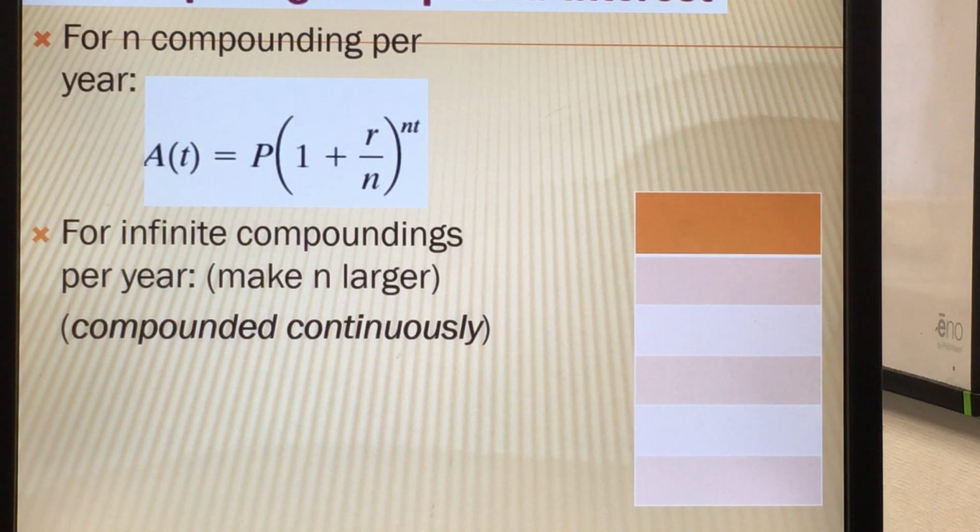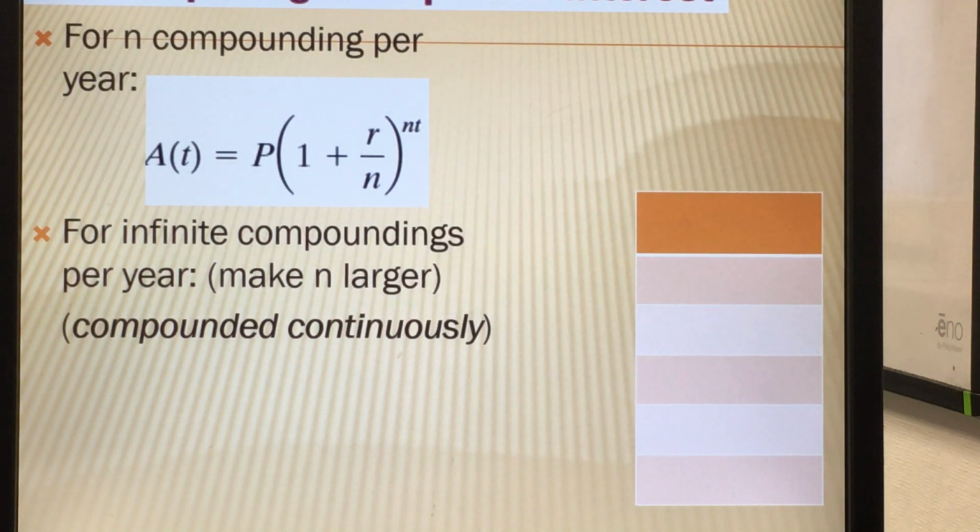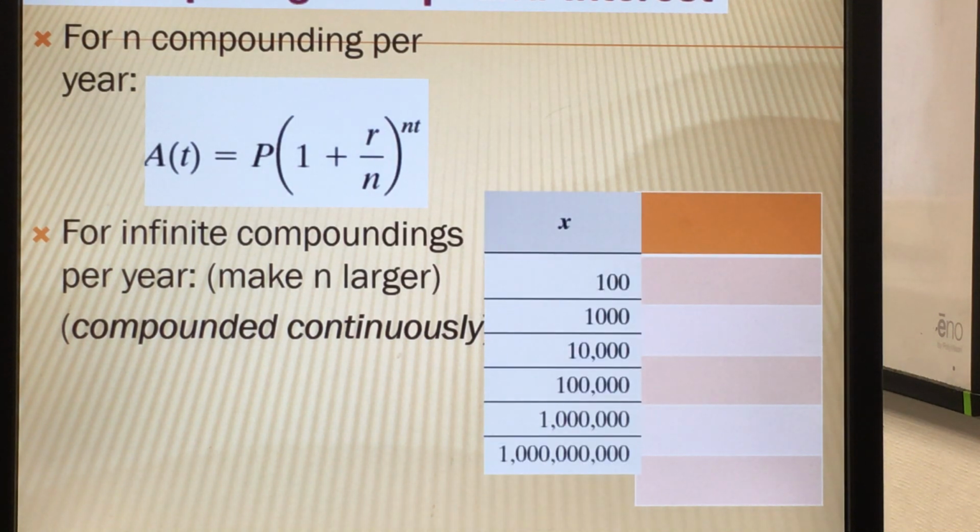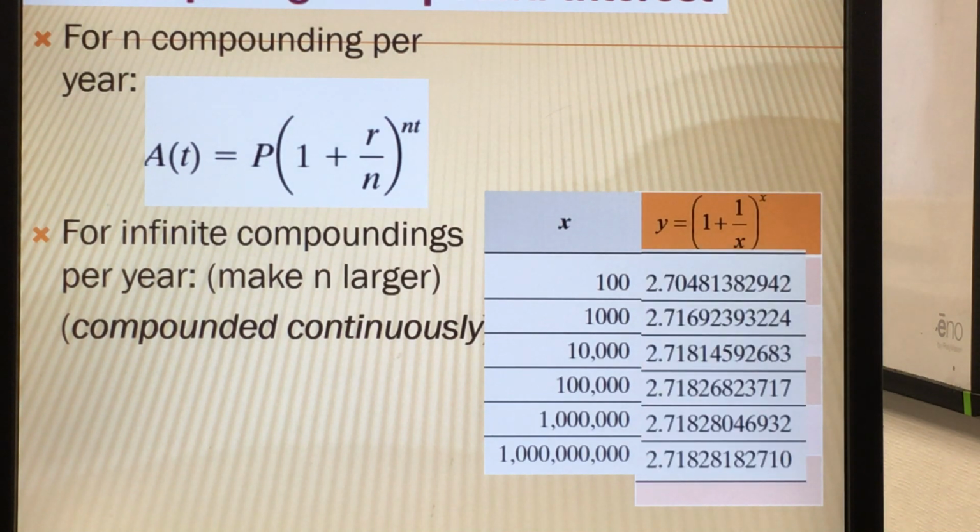So what happens is, for more frequent compounding per year, it could be twice a year, 3 times a year, quarterly, which means 4 times a year. It could also be once a month, so that would be 12 times a year. And if you keep doing that, making the number n larger and larger and larger, the expression inside the parentheses looks very similar to the value of e when we make that x larger and larger and larger.